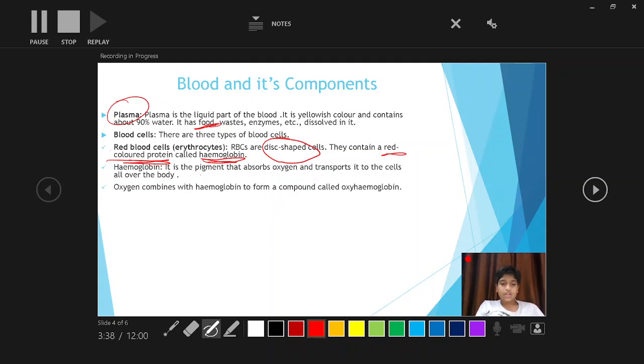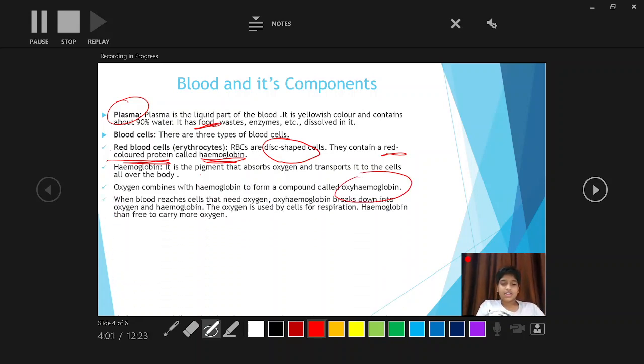So compound is very important in this line. Don't write mixture. Oxygen combines with hemoglobin to form a mixture? No, the correct word is compound, called oxyhemoglobin.